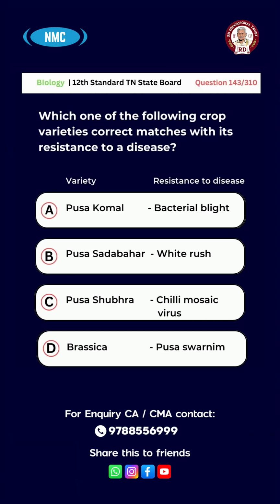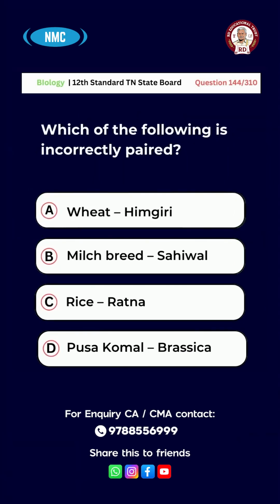The right answer for this question is option A, Pusa Komal, bacterial blight. Question number 144. Which one of the following is incorrectly paired? Option A, wheat Himgiri. Option B, milch breed Sahiwal. Option C, rice Ratna. Option D, Pusa Komal Brassica. And the right answer is option D, Pusa Komal Brassica.